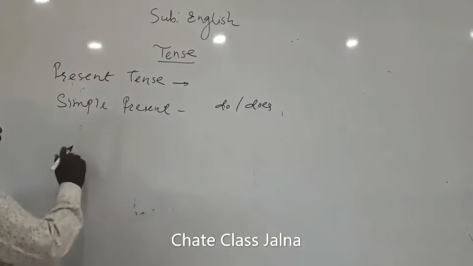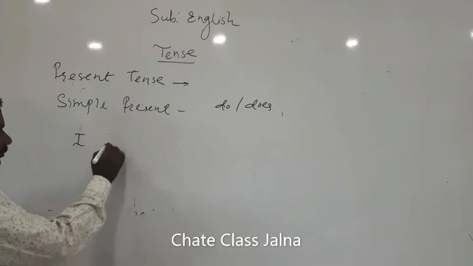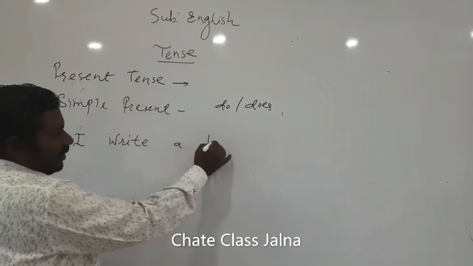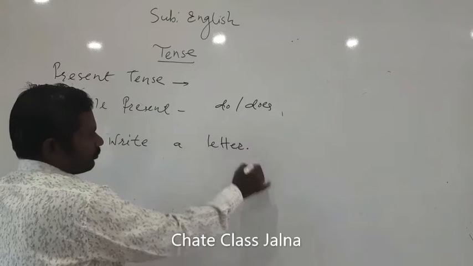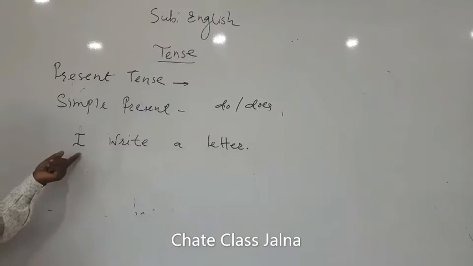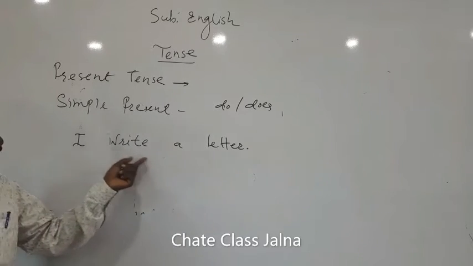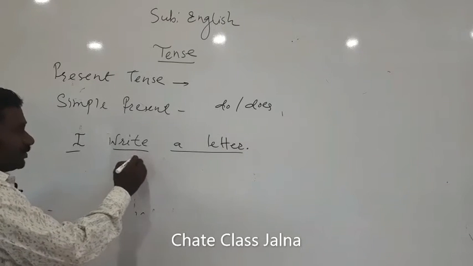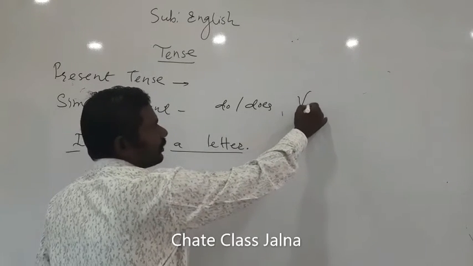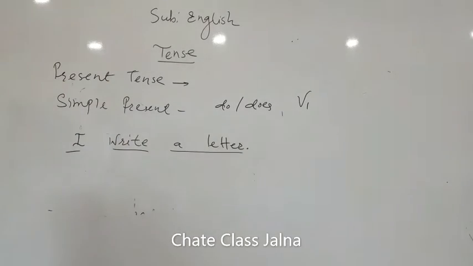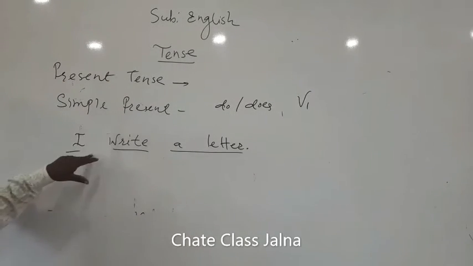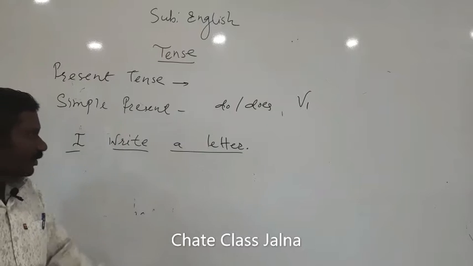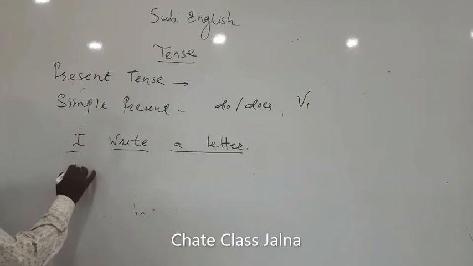So another one we can take: I write a letter. So here I is the subject, write is the action process, as well as letter is the object here. So this write verb's first form, we know that the first form of the verb has been observed there in simple present. So I write a letter. In this way, the verb's first form we got it, and we make it negative now.